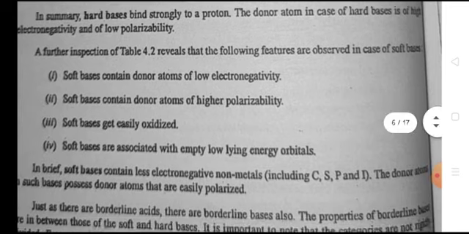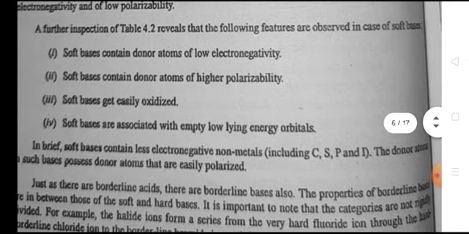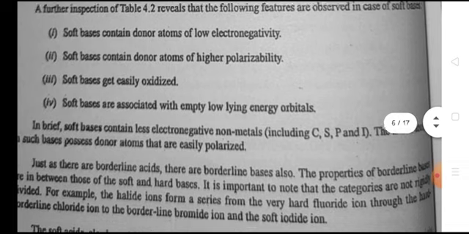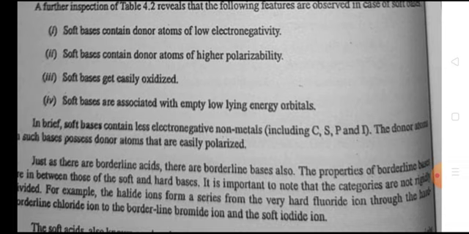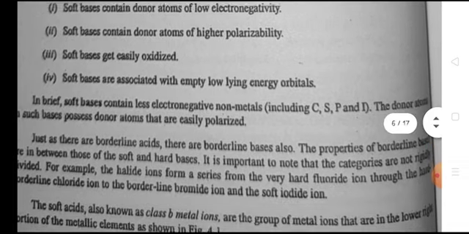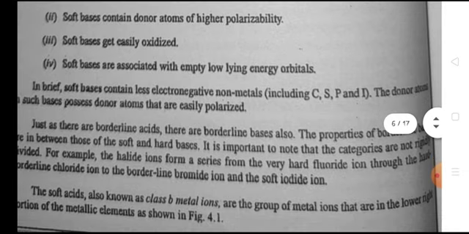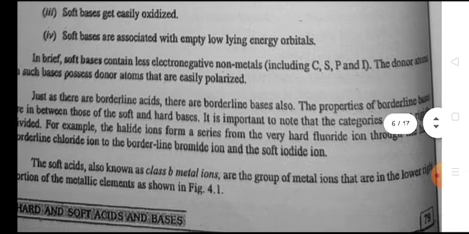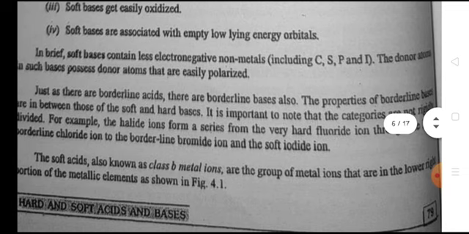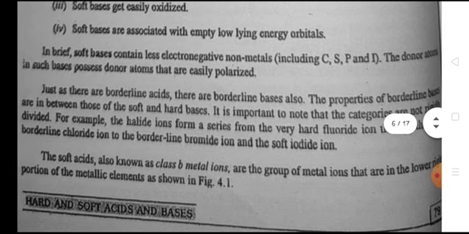A further inspection of Table 4.2 reveals that the following features are observed in the case of soft bases. Soft bases contain donor atoms of low electronegativity. Soft bases contain donor atoms of high polarizability. Soft bases get easily oxidized. Soft bases are associated with empty low-lying energy orbitals. In brief, soft bases contain donor atoms of low electronegativity, and they are easily polarized.